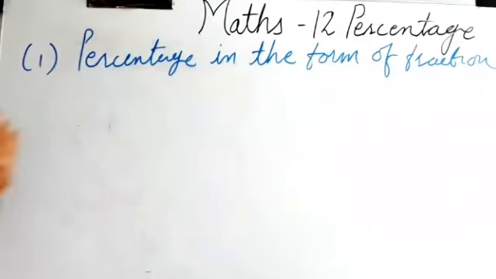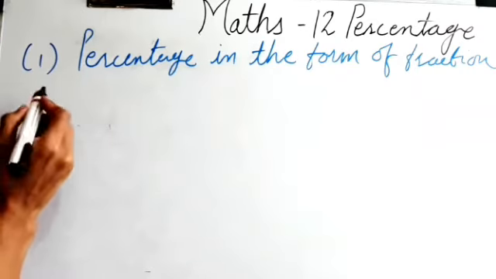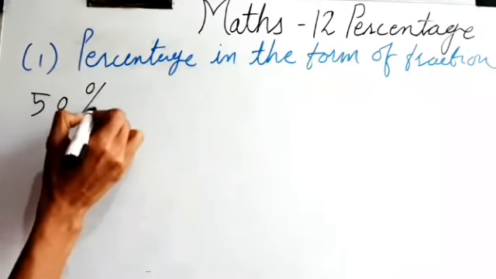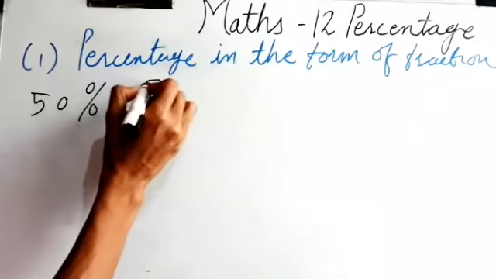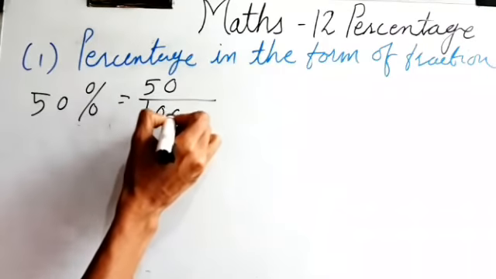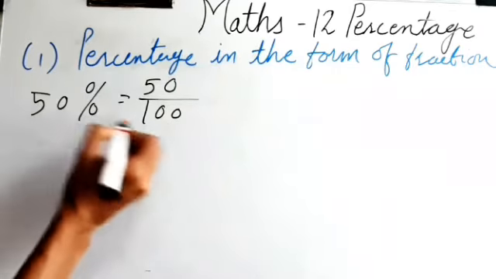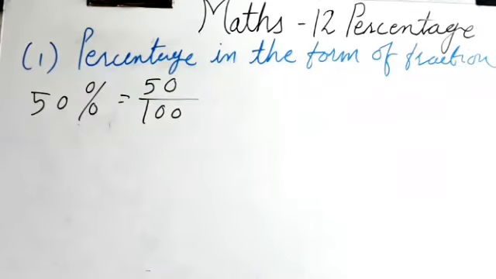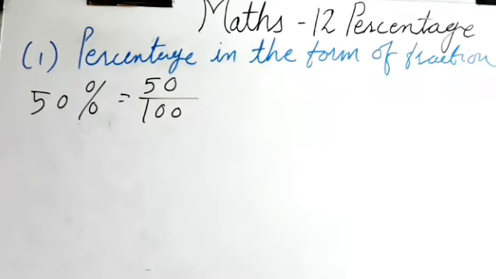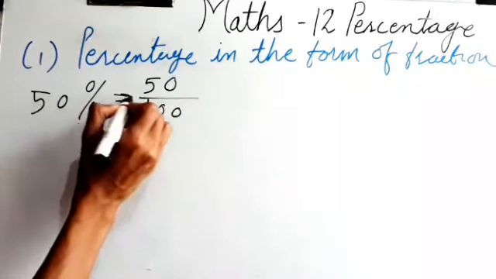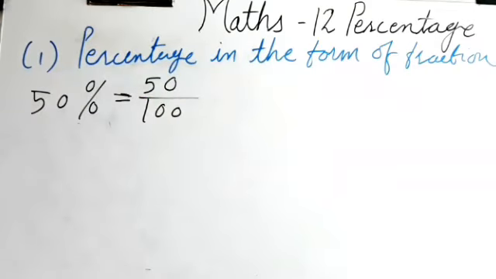Generally, if I say 50%, how can I write it as a fraction? 50 upon 100. Just remember, whenever we say percentage, the denominator must be 100, out of 100 units. So 50% we can write as 50 upon 100 in the form of fraction.